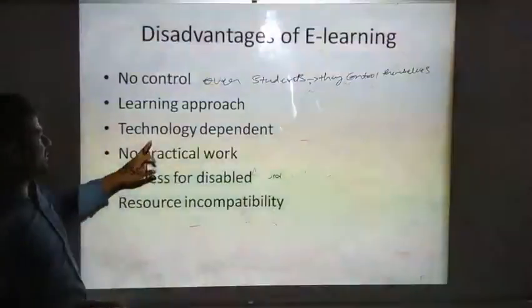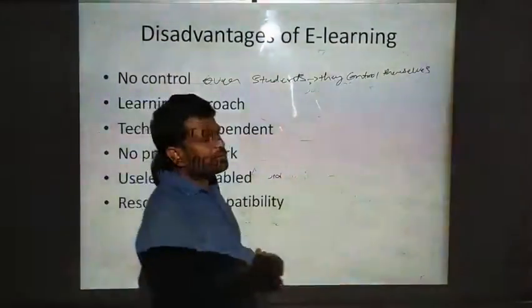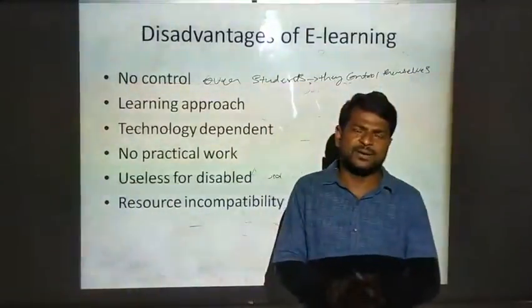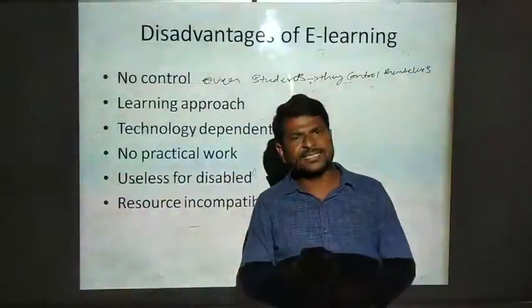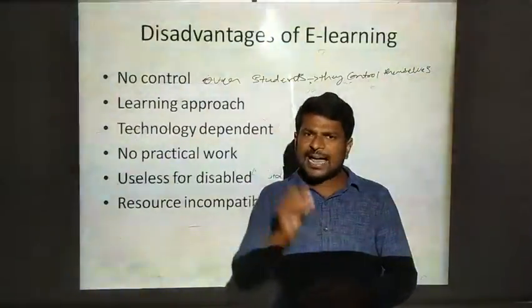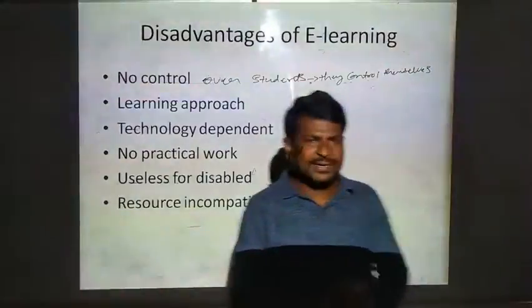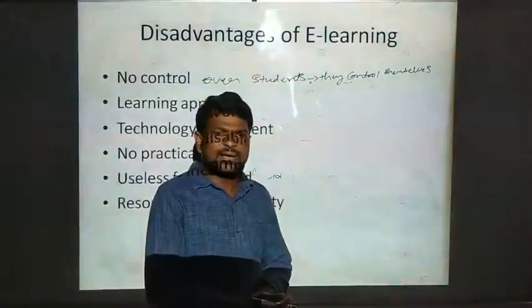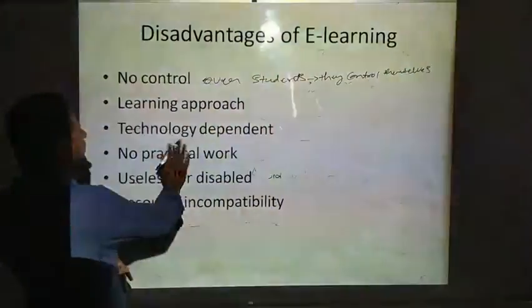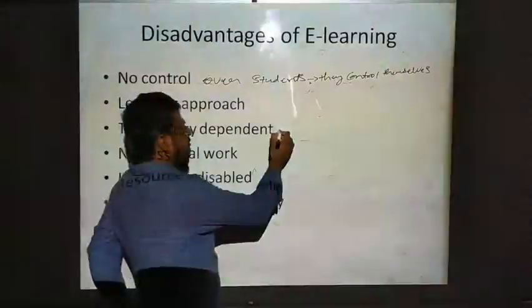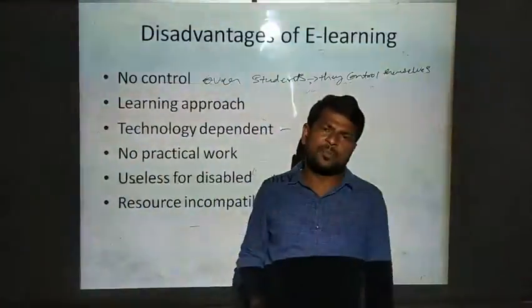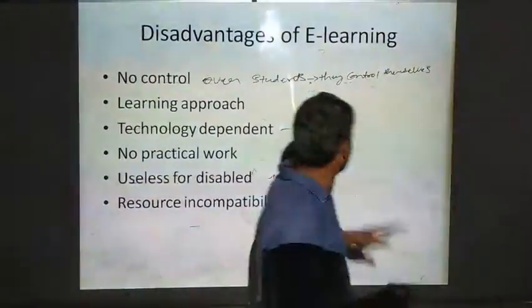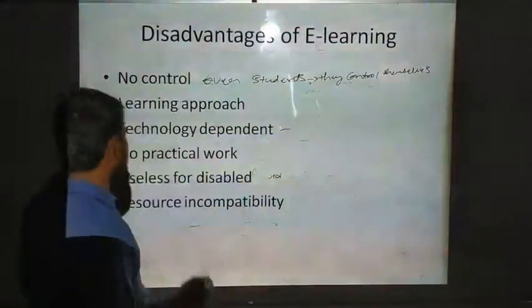Next, technology dependent. We are using desktops, laptops and smartphones, right? These are all technology dependent. If any device is faulty, that has to be rectified. Until it is rectified, the classes are not going to be done. This is a problem with technology dependence. If the device is not working properly, the classes cannot be run, right? So they cannot learn the classes.